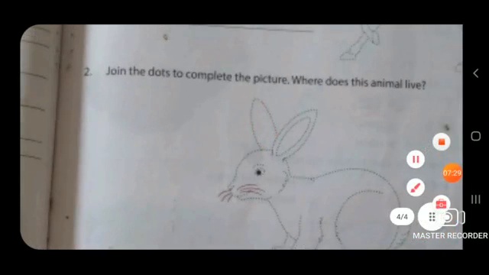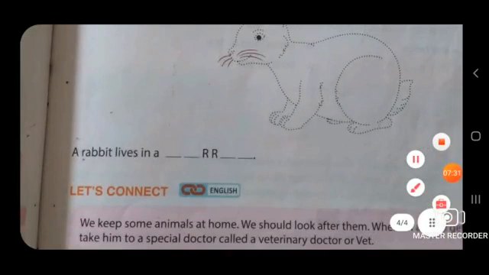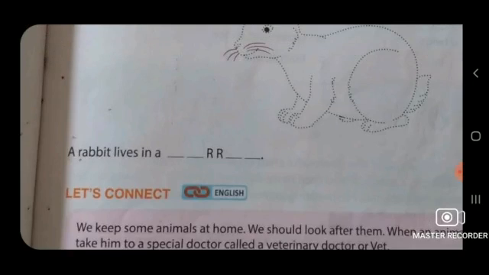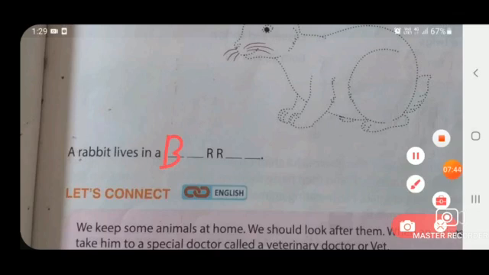If you have done the coloring, you have to write in this blank, a rabbit lives in a dash dash. So what do you have to write in this blank? You have to write burrow. A rabbit lives in a burrow.